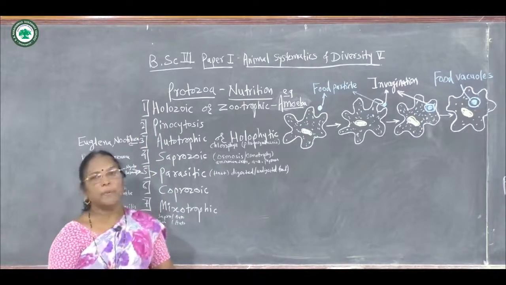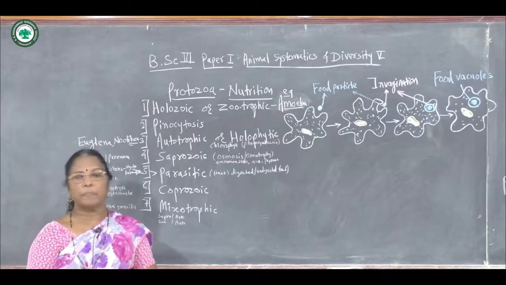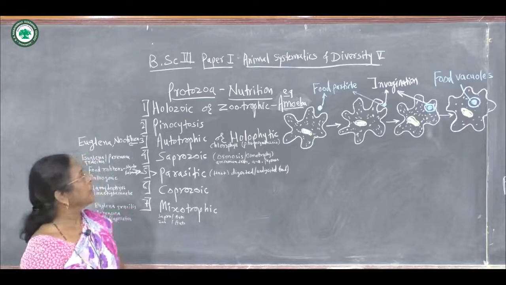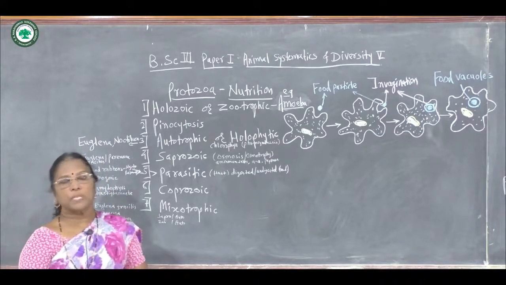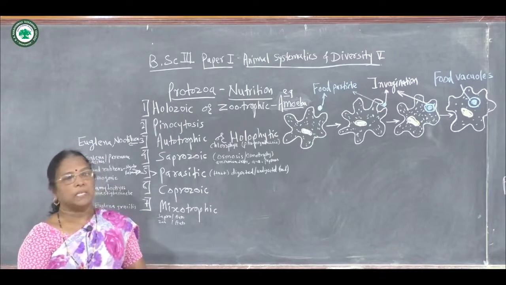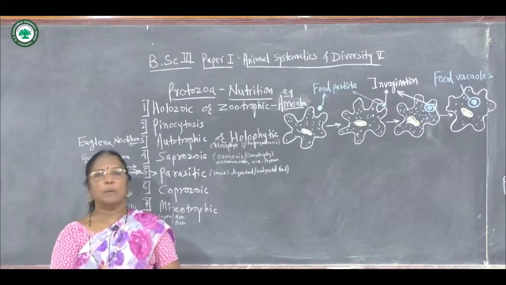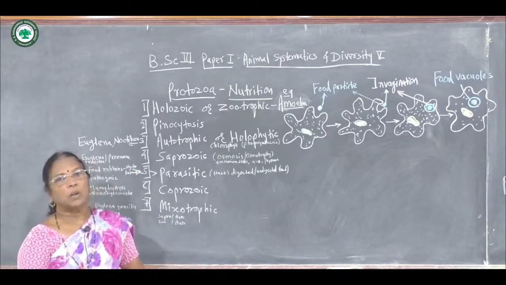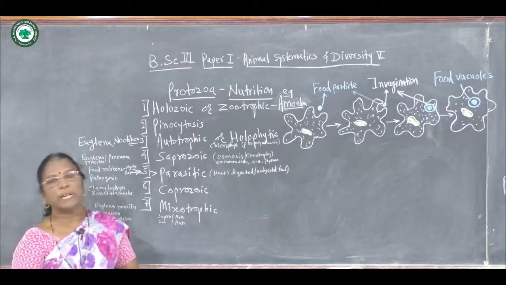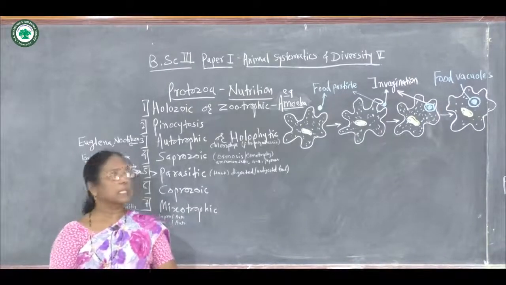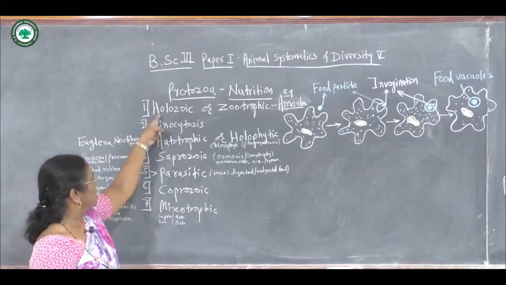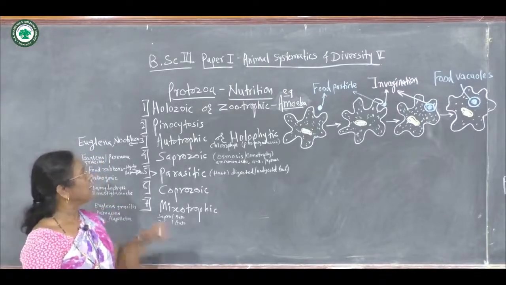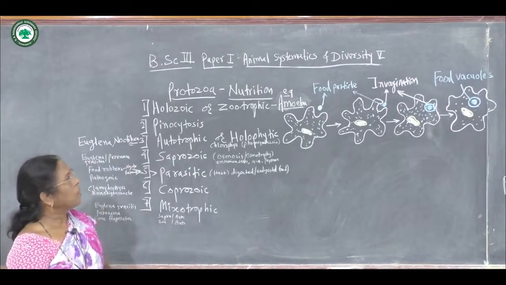Today our topic of discussion is from BSc 3rd, paper 1, Animal Systematics and Diversity, 5th and general topic from Protozoa, that is the nutrition. Nutrition means feeding process. As in yesterday's lecture we have seen locomotion in protozoa. Protozoans, which are microscopic unicellular organisms, show complex metabolic activities and complex internal structure, and they feed by these 7 modes of nutrition.